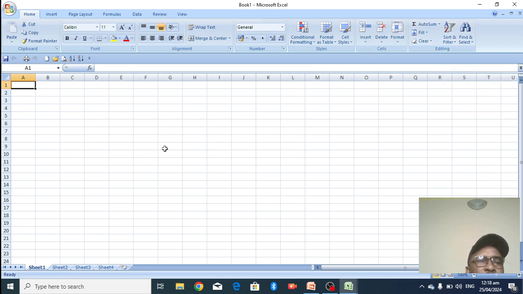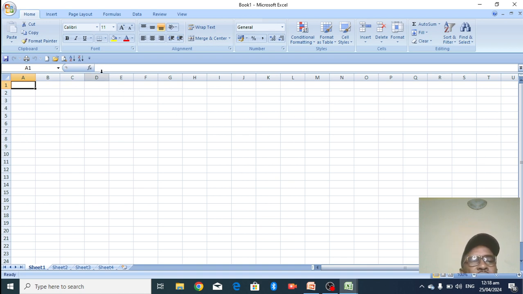So this is the surface of the sheet. The sheet contains rows and columns. The horizontal is called row, and the vertical is called column. The rows are graded in numbers, while the columns are graded in alphabets. Hope you are following me.